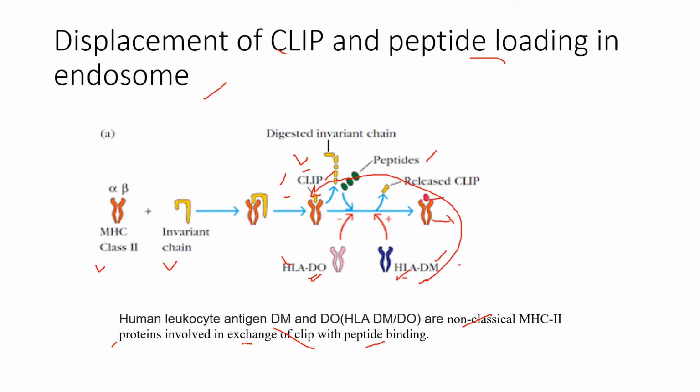MHC2 complex is now bound with the peptide, and this peptide with MHC2 complex goes outside the endosomal compartment, or you can say the endosomal compartment gets fused with the plasma membrane, and MHC2 complex with the peptide is presented on the cell surface. Because of the neutral pH outside the cell surface, they are stable and bound together very firmly. This MHC2 complex with peptide is recognized by the CD4 cells, or T helper cell, that induces immune response.